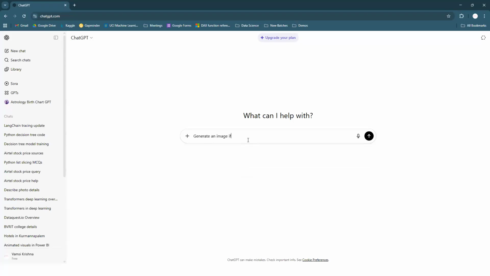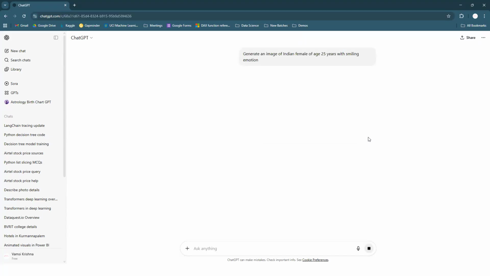Generate an image of an Indian female of age 25 years with a smiling emotion. Let me copy this and run this, guys. I'm asking ChatGPT: is it possible to generate an image of an Indian female of age 25 years with smiling emotion?